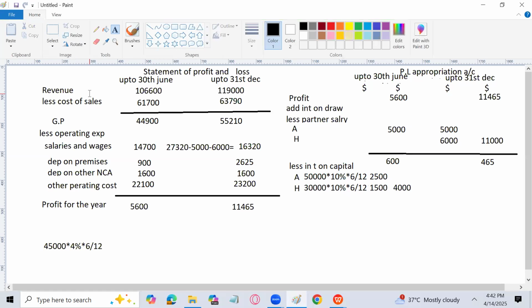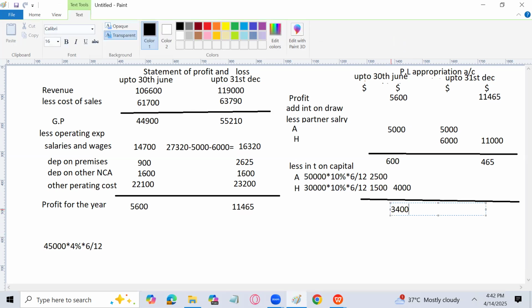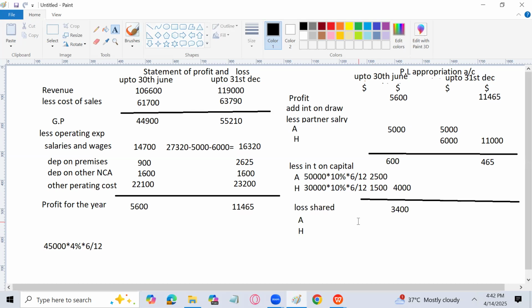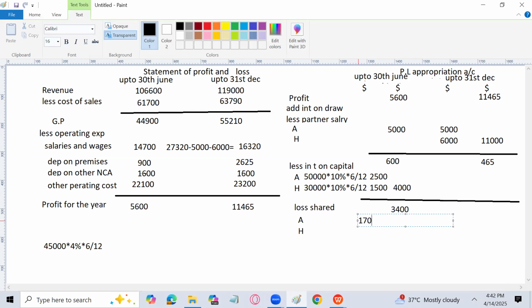So there is going to be a loss of 3,400 to be shared between the two partners, and that is supposed to be shared equally. The loss will be shared equally between A and H, because the ratio in the first 6 months is basically equal between them. So that is going to be 1,700 and 1,700, the loss which is shared between the two partners.